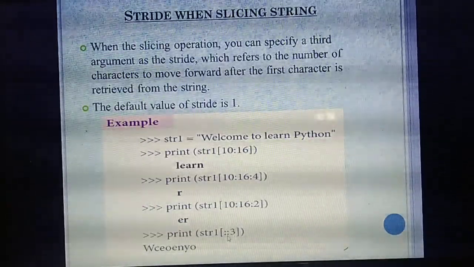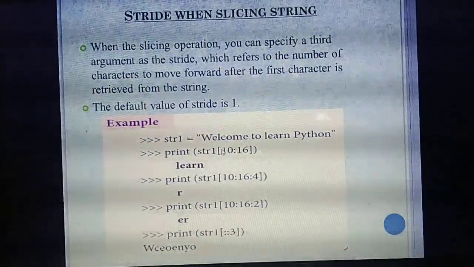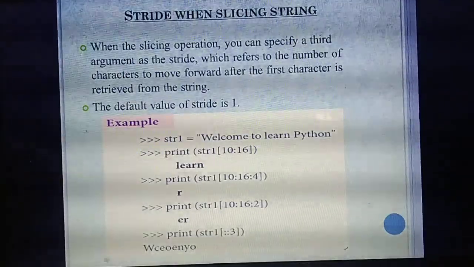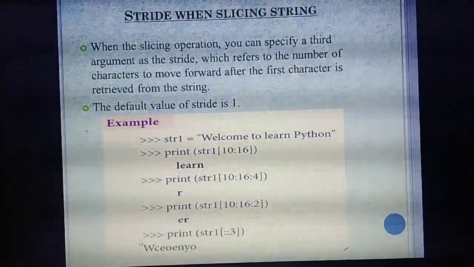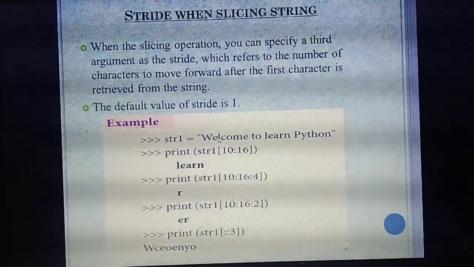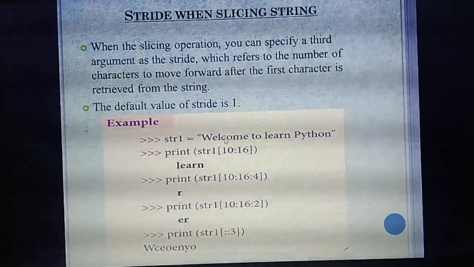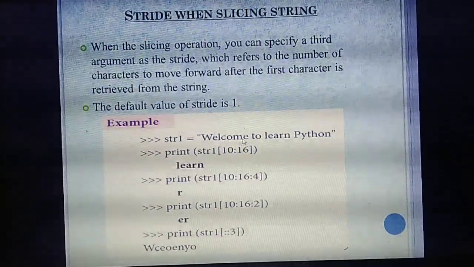Okay. Next, listen. Each third letter you need to write. First you need to write the first letter. What's the first letter? W. Next, after that, each third letter you need to write. Count it. First letter you have written. Then next 1, 2, 3. What's the third letter? C. Okay, next count it. 1, 2, 3. What's the third letter? E.